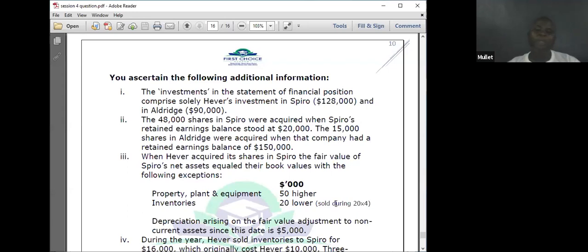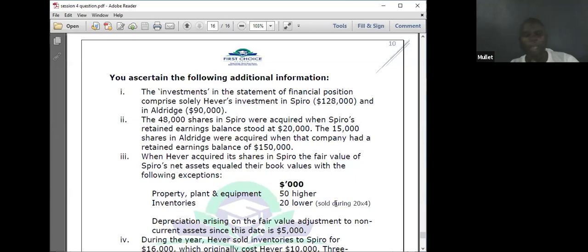Thank you, sir. When Eva acquired the shares in Sparrow, the fair value of Sparrow's net assets equaled the book value, with the following exception. Property, plant, and equipment, 50 higher. What do I do? I will debit the PPE and credit the reserve. Is there any depreciation? I have not known.